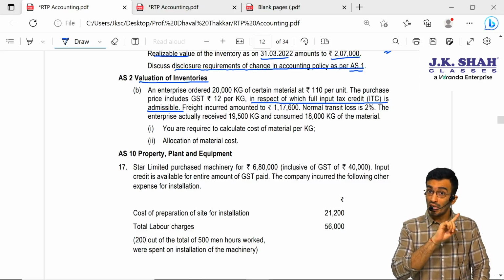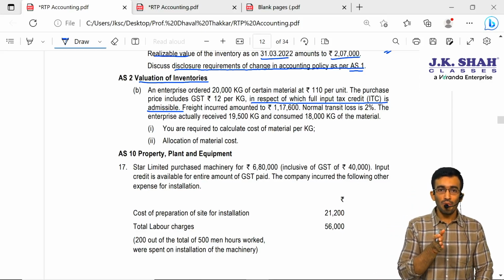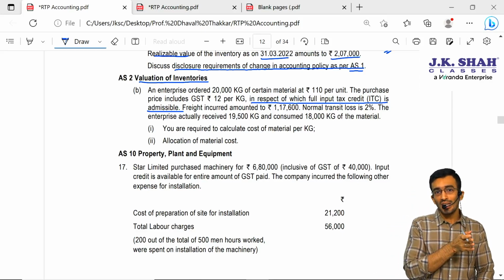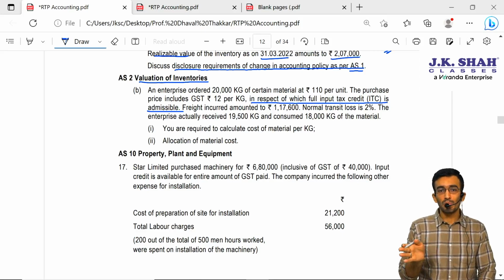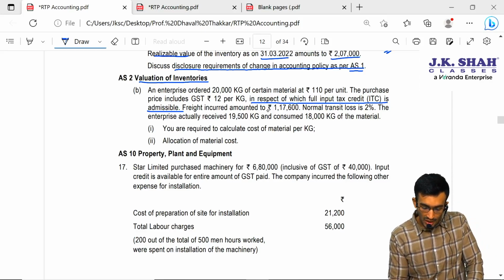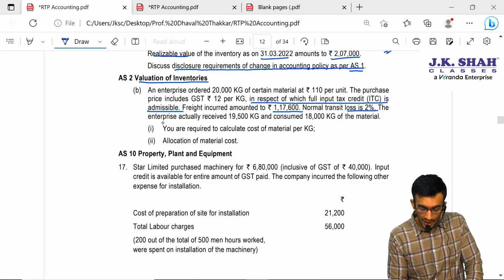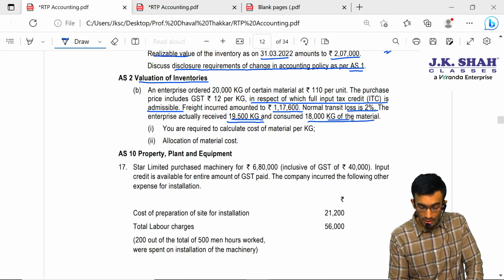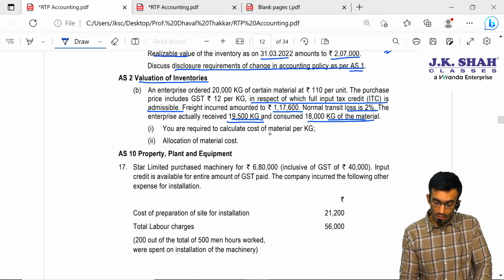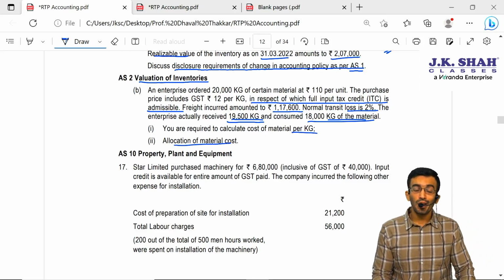So that we have seen in CA Foundation also, in the consignment chapter. Once the goods reach the consignee's godown, till then we add all the expenses in the consignment stock. Next, freight incurred amounted to 1,17,600, that we will add. Normal transit losses 2%. Enterprise actually received 19,500 kg and consumed 18,000 kg of the material. You are required to calculate the cost of material per kg and allocation of the material cost.